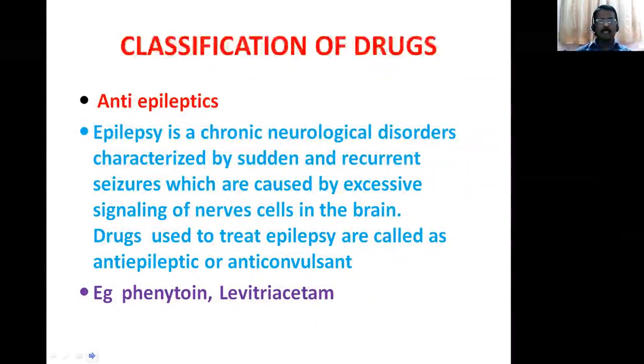Anti-epileptics. Epilepsy is a chronic neurological disorder characterized by sudden and recurrent seizures, which are caused by excessive signaling of nerve cells in the brain. The drugs used to treat epilepsy are called anti-epileptics, anticonvulsants or anti-seizure drugs. Examples: phenytoin, levetiracetam, carbamazepine, tegretol and sodium valproate.